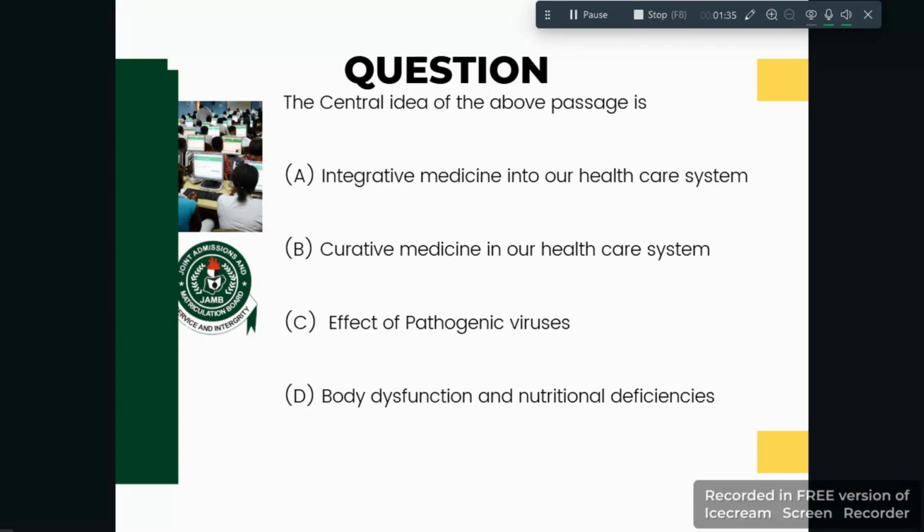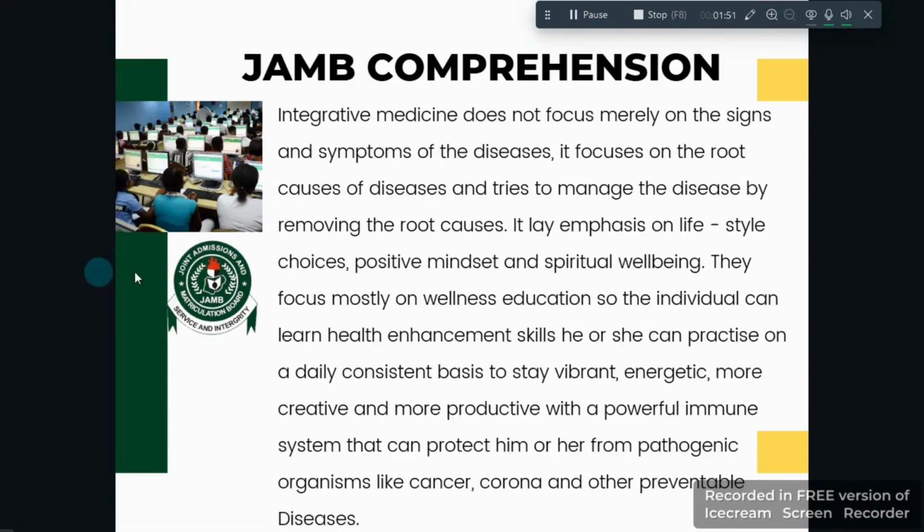So you just have this in your forehead: whenever you are looking, the first thing you need to look at is the kind of passage it is. Understand that kind of passage, then you know where the central idea focuses. All right, so let's look at this particular passage now. We are going to rush it so that we don't waste much of our time.